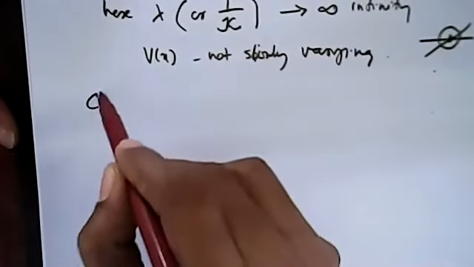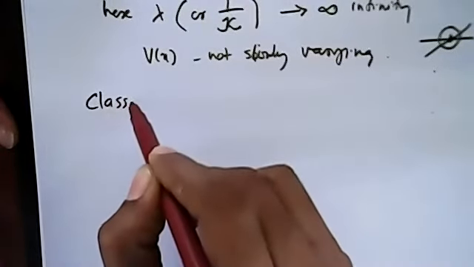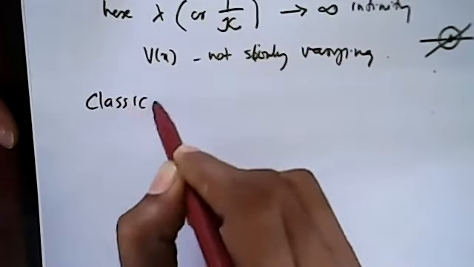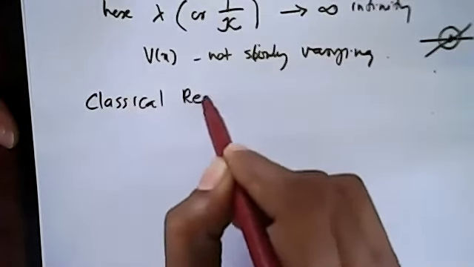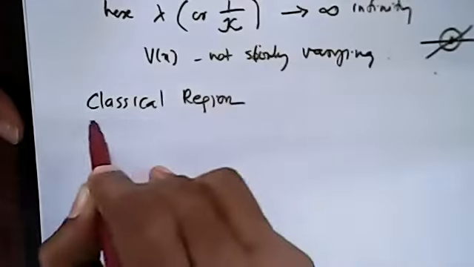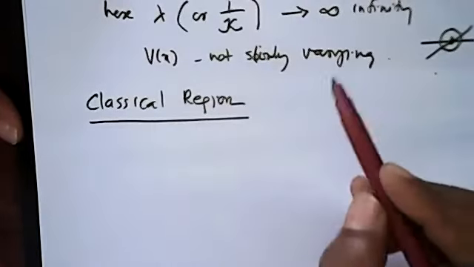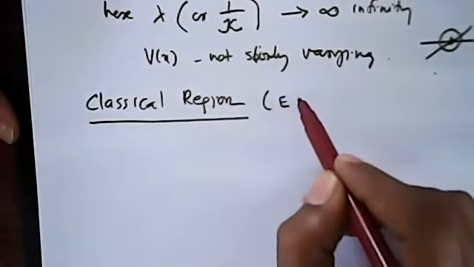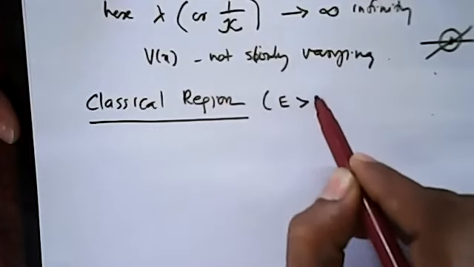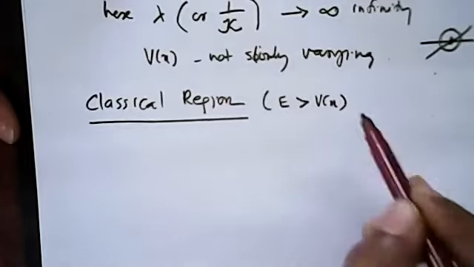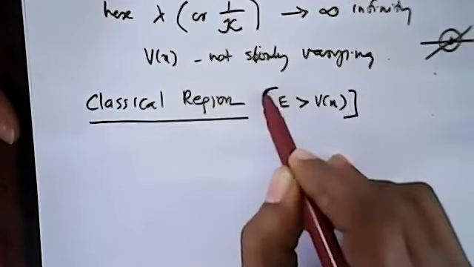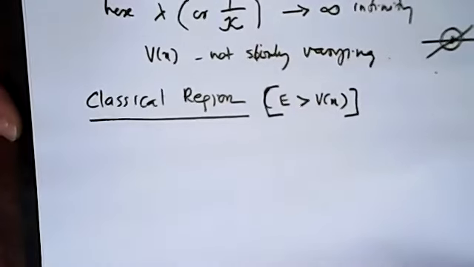With that, you can have many applications too. Now again come back to the classical region. Classical region means E greater than V of x.